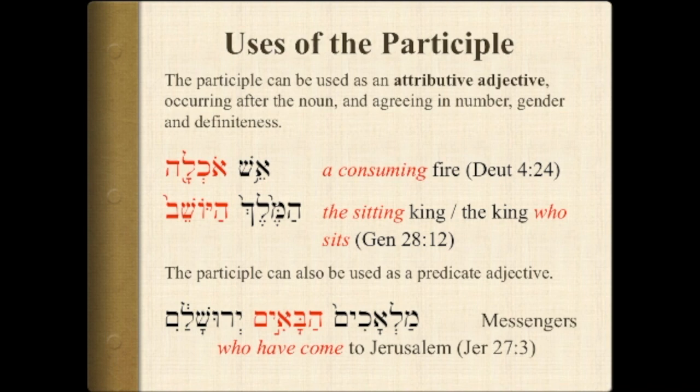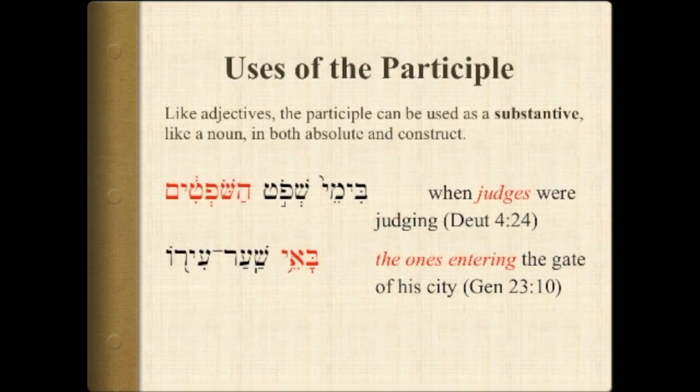Predicate refers to something that is like a verb, and in that case you use something like have or is as part of the translation. Like adjectives, the participle can be used as a substantive, in other words, as if it were a noun. And this can happen in both absolute and construct forms. So here we have an example with the participle in absolute, and here one in construct.